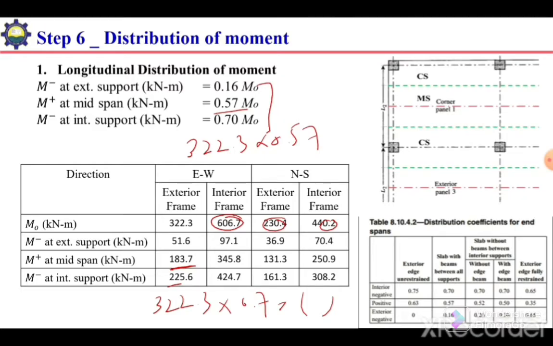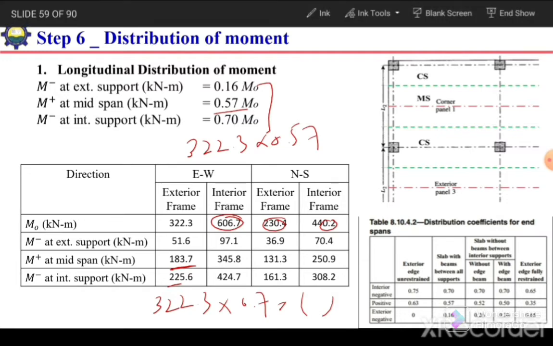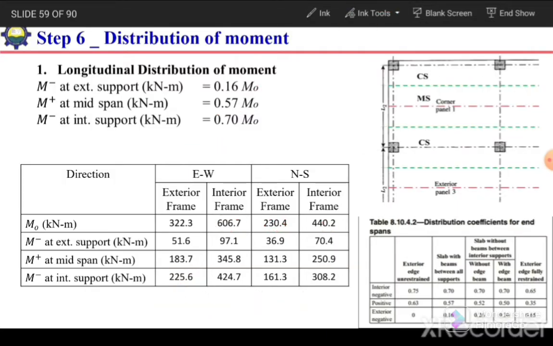Okay, so from here our longitudinal distribution of static moment will be complete. We have calculated the static moment, and the positive and negative moment at different locations. If I place them on this figure, it will be at this position and at this position for the exterior frame, and for the interior frame it will be here, here and here. So this is the longitudinal distribution of static moment.